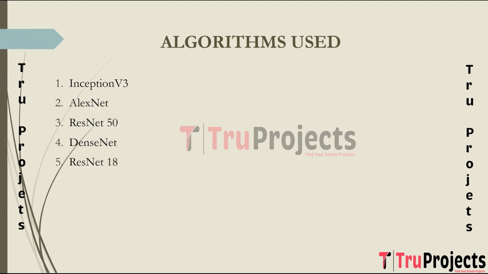The next algorithm is ResNet 18. ResNet 18 is a variant of residual network architecture introduced in 2015. It consists of a stack of convolutional layers with residual connections, where the input to a layer is combined with its output using skip connections. These skip connections allow for the training of very deep networks without suffering from the vanishing gradient problem.